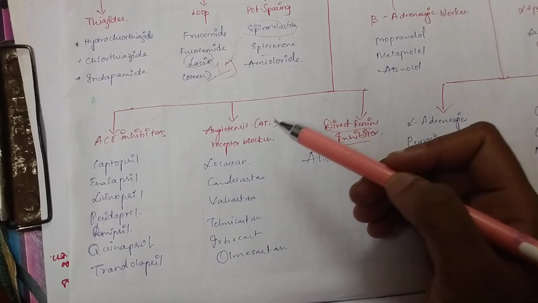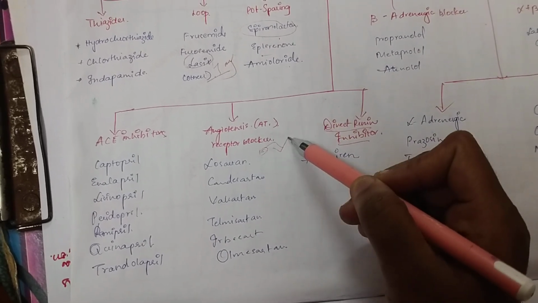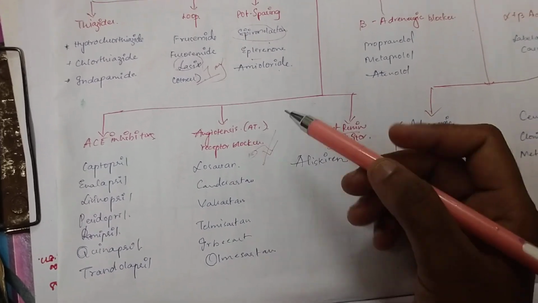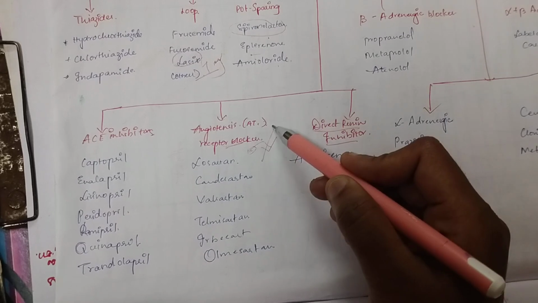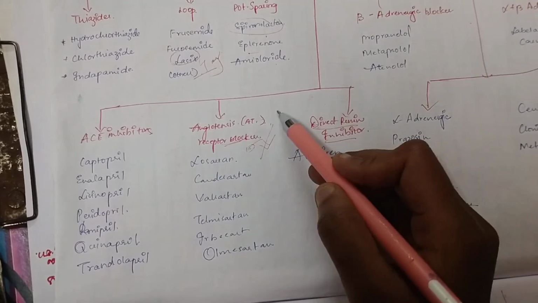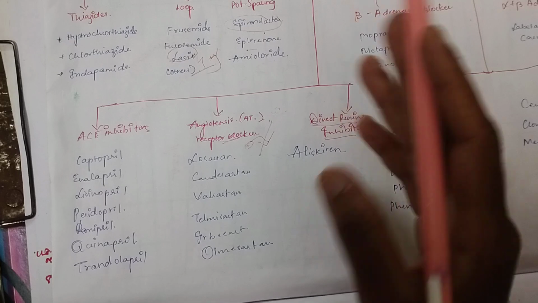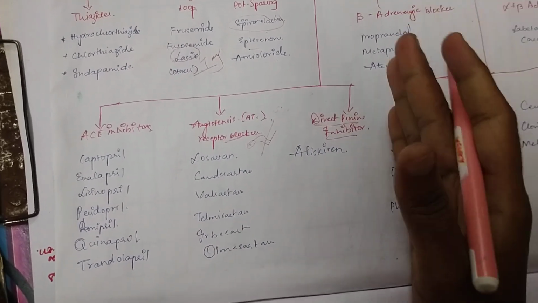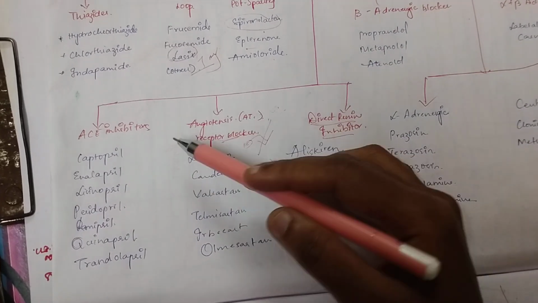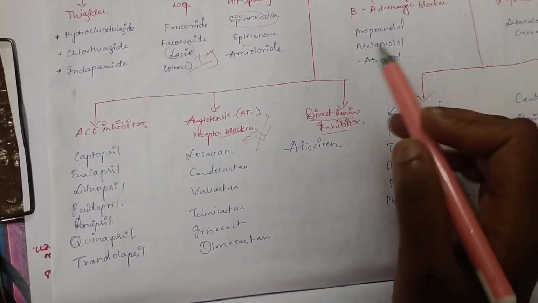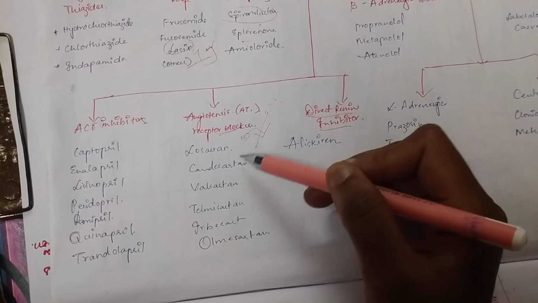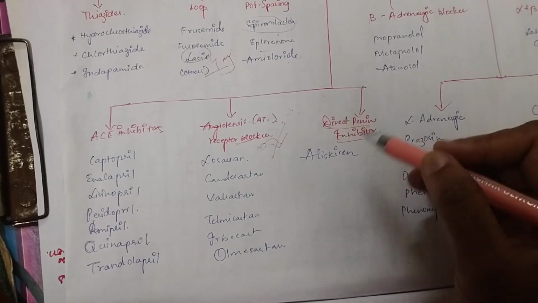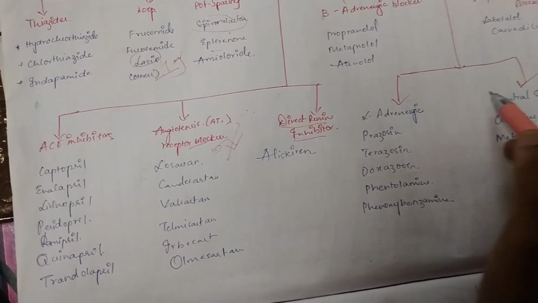Then angiotensin receptor blockers. Sometimes we may be unable to stop the enzyme. In that time we can block the receptors. If the enzyme is passing through another place, there is something receiving it. If we block that receptor, then we can also stop the conversion of angiotensin 1 to angiotensin 2. These are the drugs: losartan, candesartan, valsartan, telmisartan, irbesartan, and olmesartan. Then direct renin inhibitor, aliskiren.